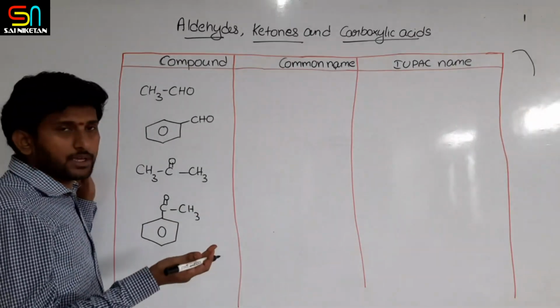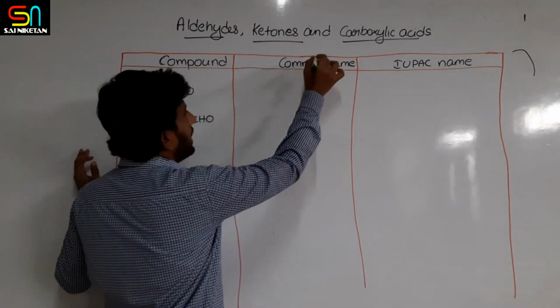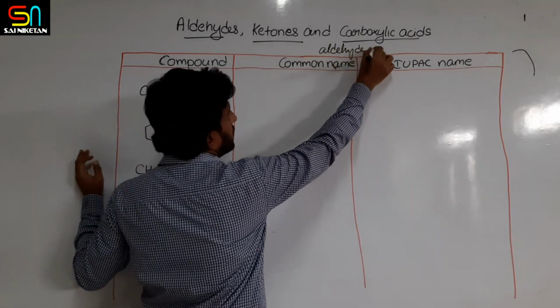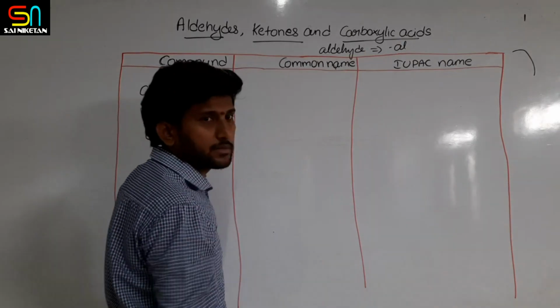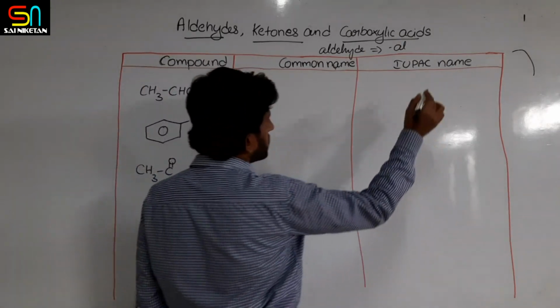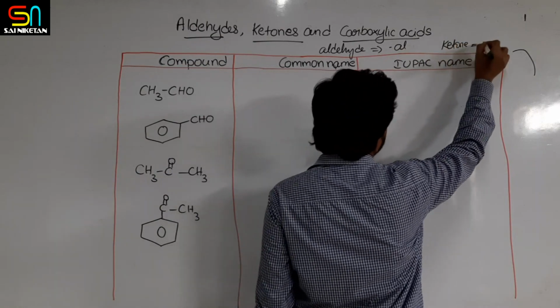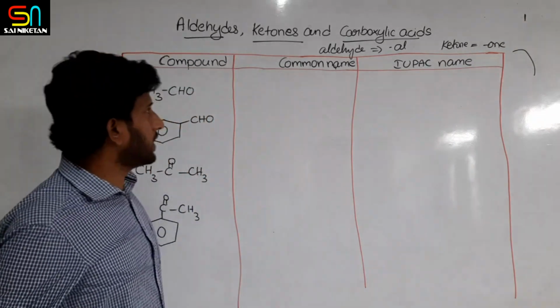For the IUPAC name, the term AL we will use for aldehyde. For ketone, commonly it is called ketone, but in IUPAC we will use the suffix ONE.